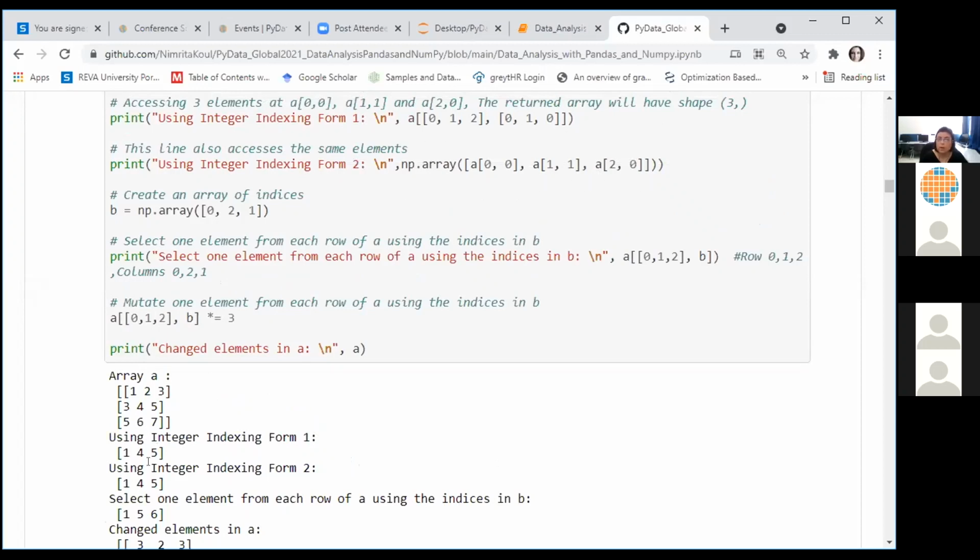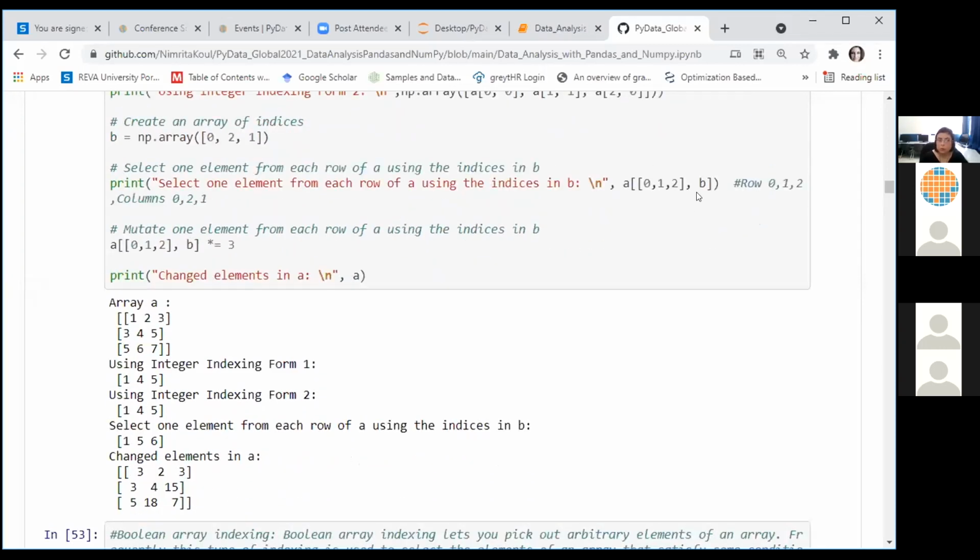So the output has proved to us that this and this refer to the same elements. And then we have also used this syntax of accessing elements. We are accessing once from each row, and the column numbers have been specified in B. Then we have performed this mutation on our data at the specified indexes. So values at 0, 0 and 1, 1 and 2, 2 have been multiplied by 3.